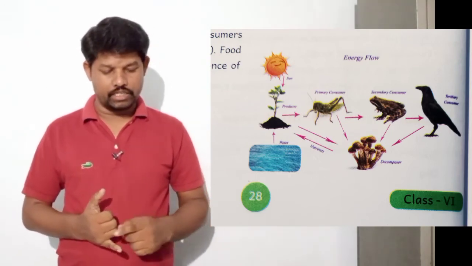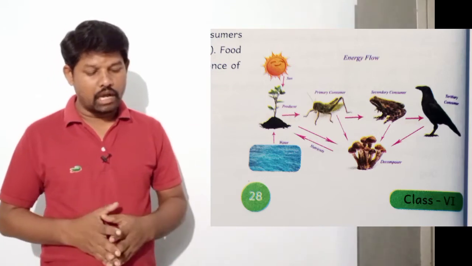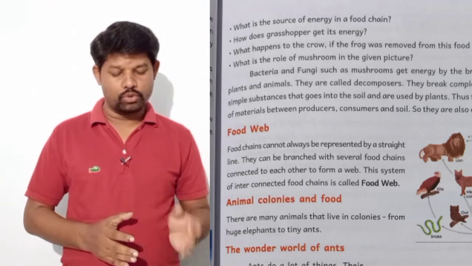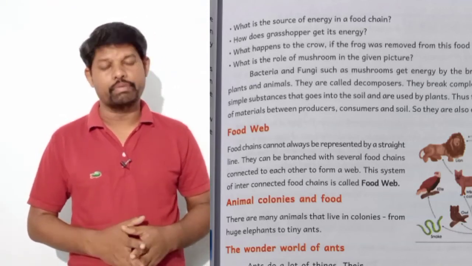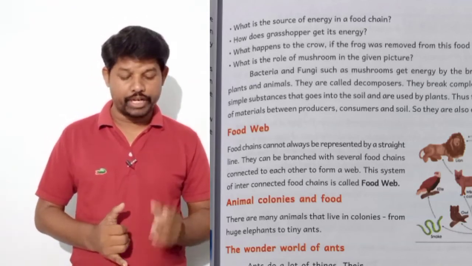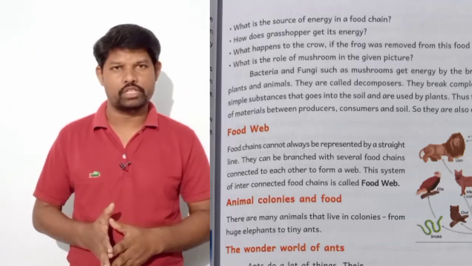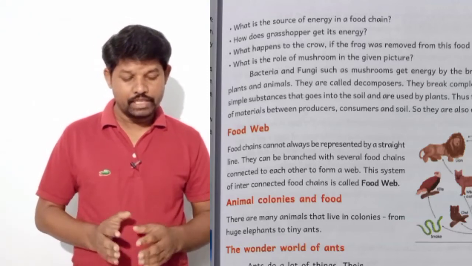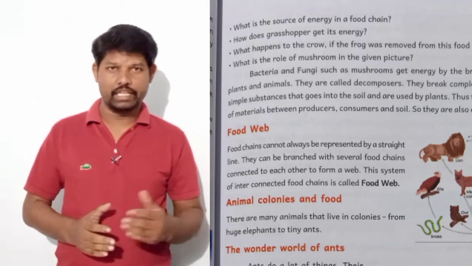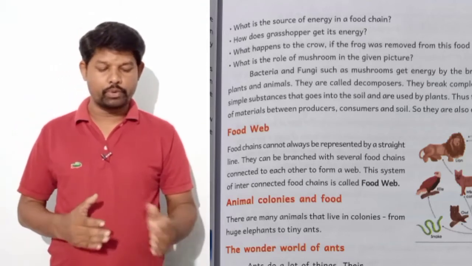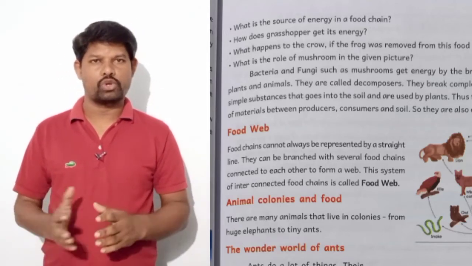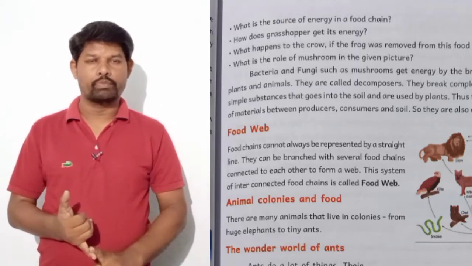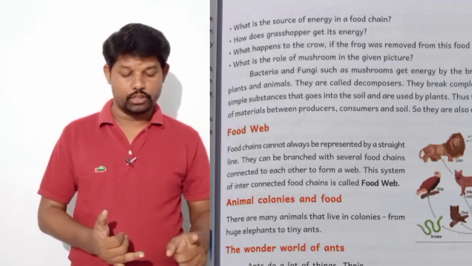Mushrooms are called decomposers. They break complex substances into simpler substances, and these simple substances go into the soil and are used by plants. Thus, they help in the cycling of materials between producers, consumers and soil.